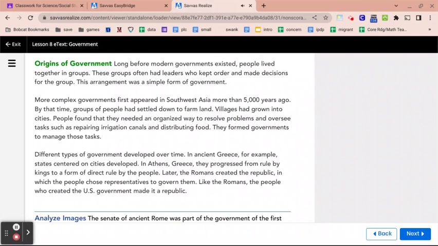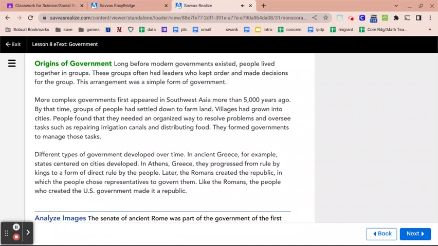More complex governments first appeared in Southwest Asia more than 5,000 years ago. By that time, groups of people had settled down to farm land. Villages had grown into cities. People found that they needed an organized way to resolve problems and oversee tasks, such as repairing irrigation canals and distributing food. They formed governments to manage those tasks.